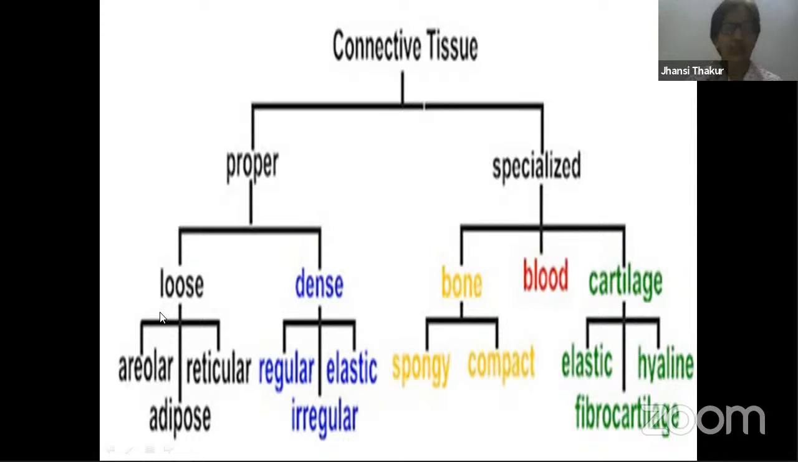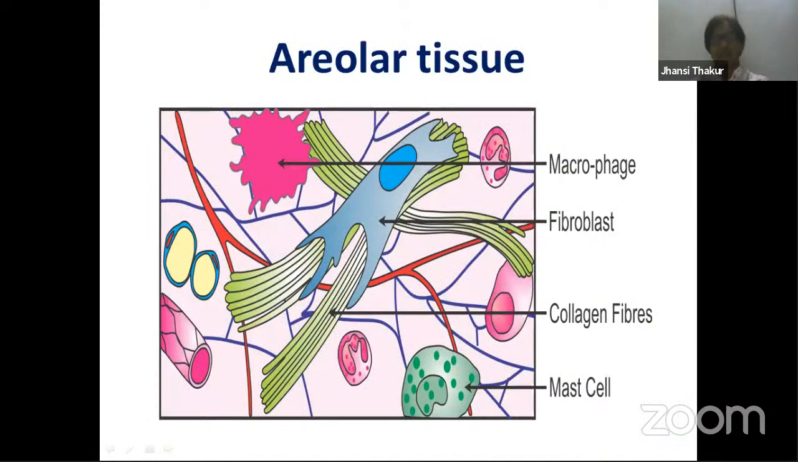First, let us start with loose connective tissue, and in that we'll go first with areolar connective tissue. Areolar connective tissue, as I mentioned in the very first slide, like any connective tissue, consists of matrix. Whatever color you are able to see, lavender, or you might call it light purple, this is all matrix. In this matrix, you find all the cells and fibers spread around.